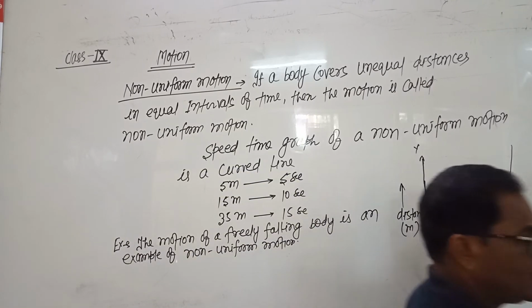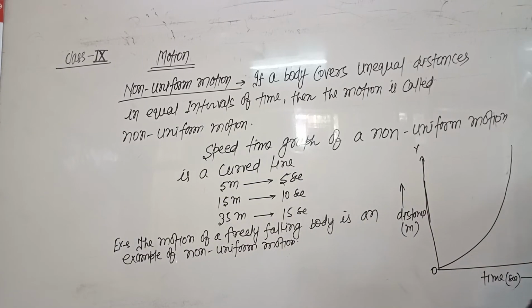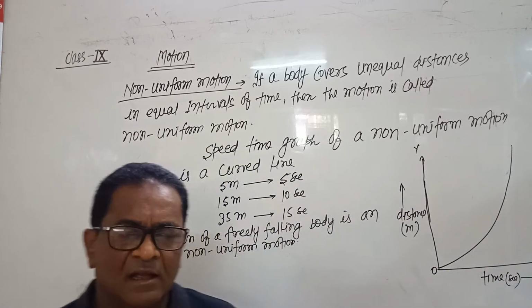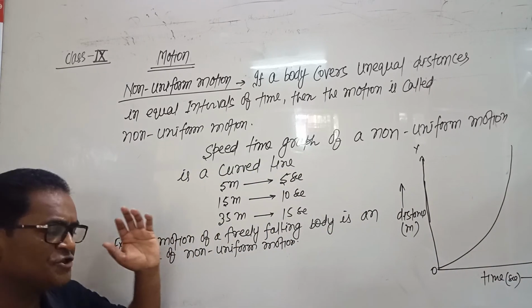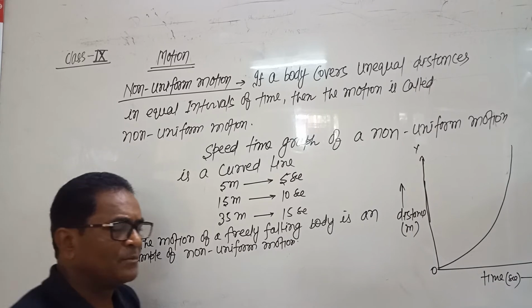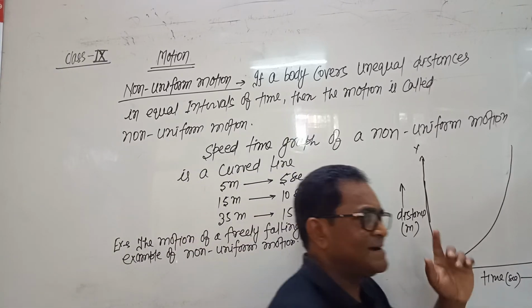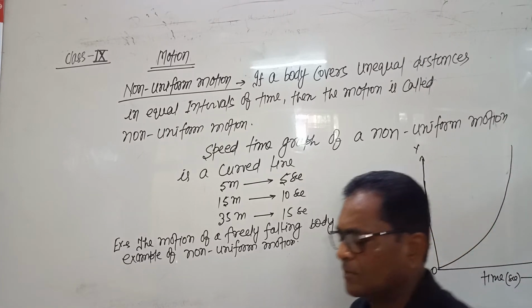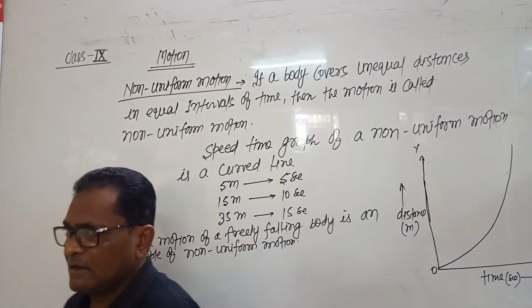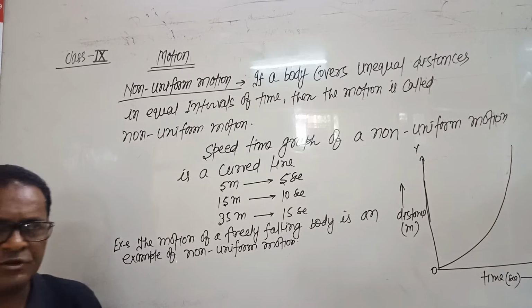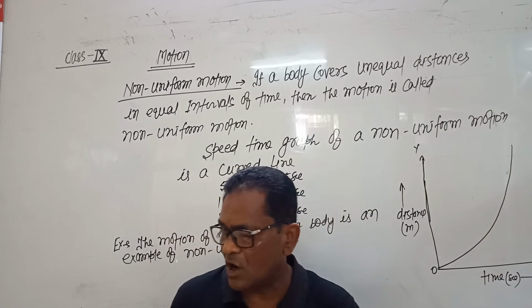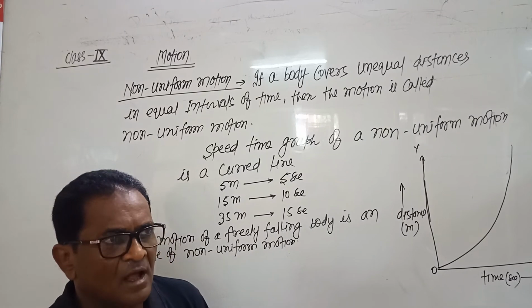In case of freely falling body, if a body is dropped from a certain height, then the position from where the ball is dropped, at that position the initial velocity is 0, and continuously when it is dropped, then continuously its velocity goes on increasing.